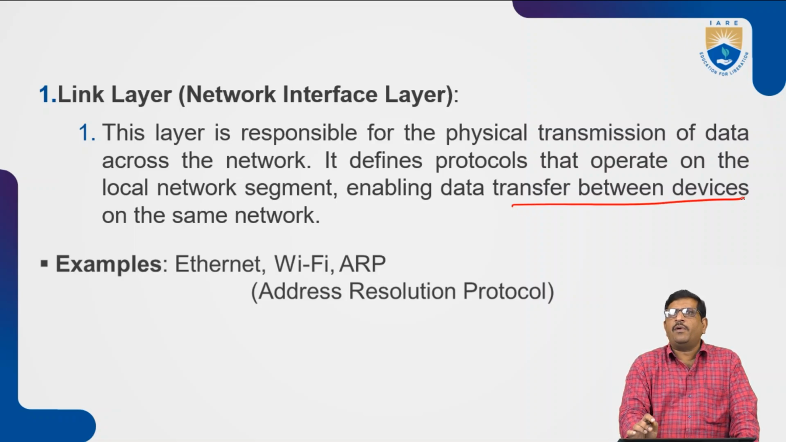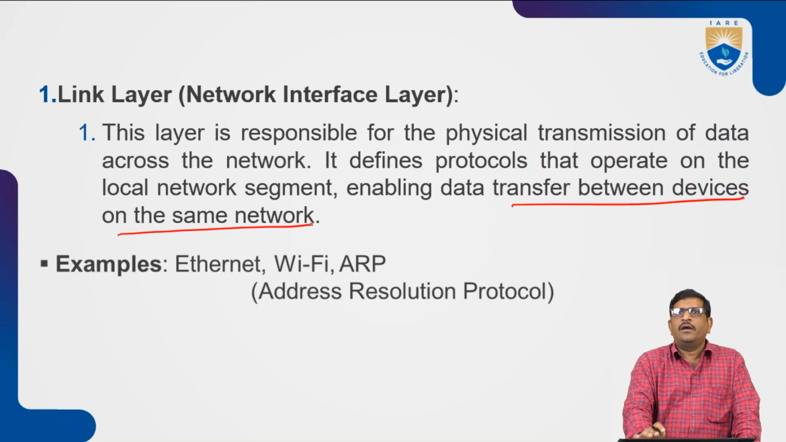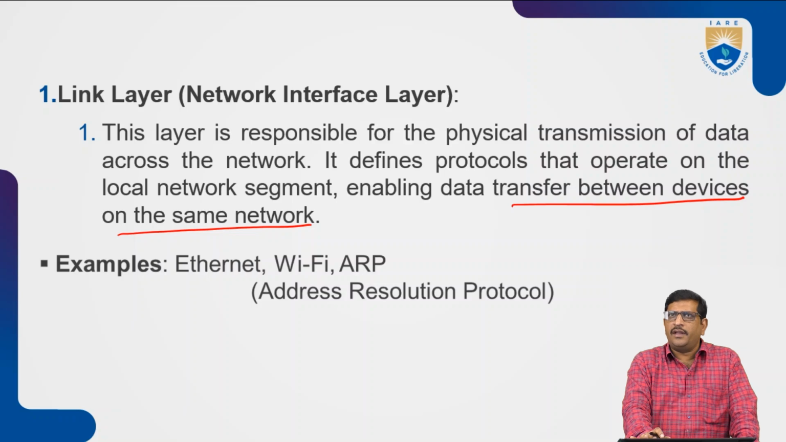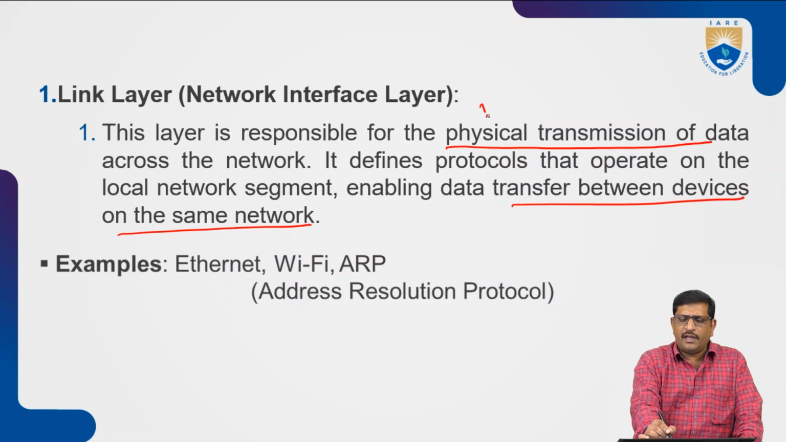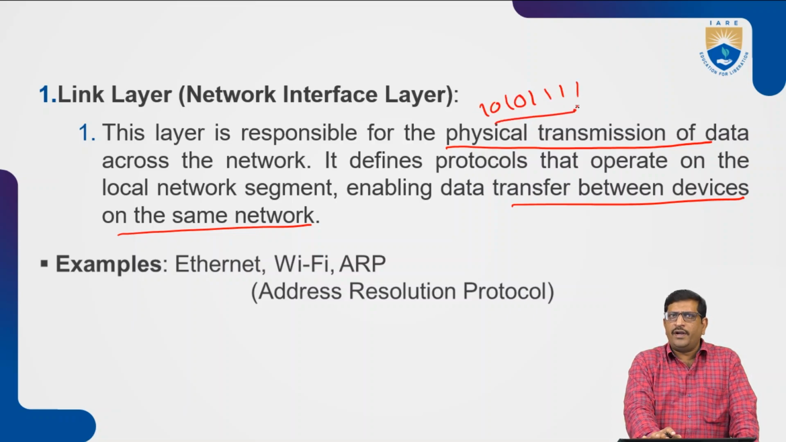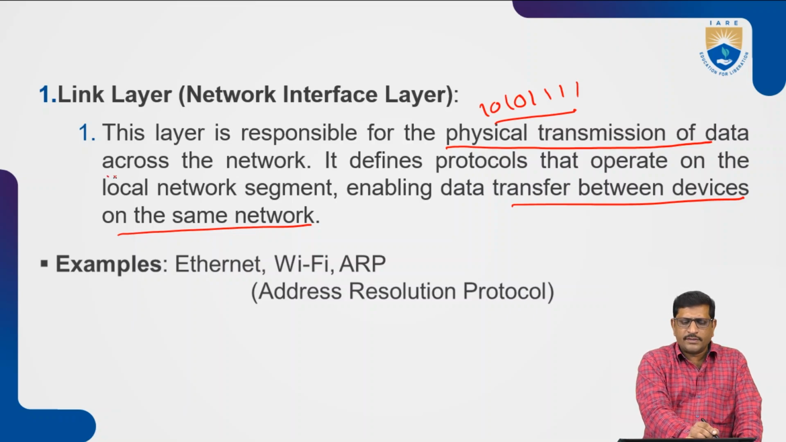With the help of this network interface, we can provide the service. We can establish communications on the same network or on a different network. We provide the services with the help of the link layer, which is responsible for physical data transmission. Physical means in binary form, the data transmission can be done from one device to another device across the network.